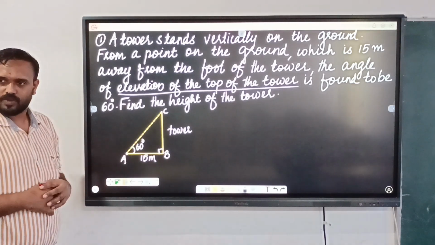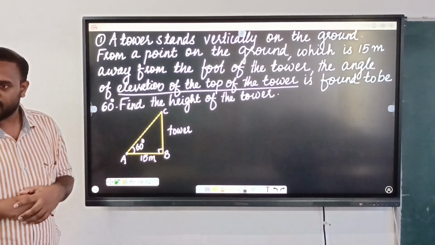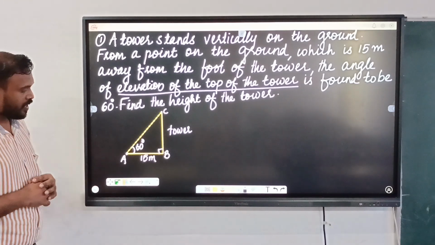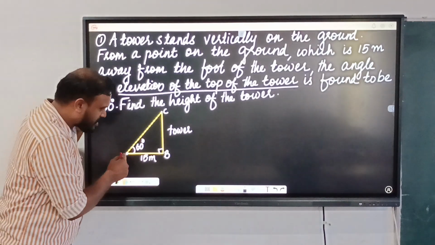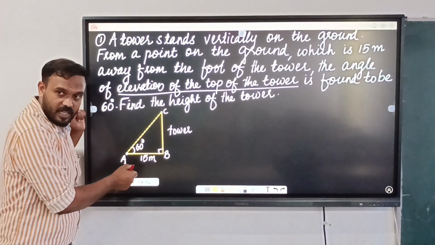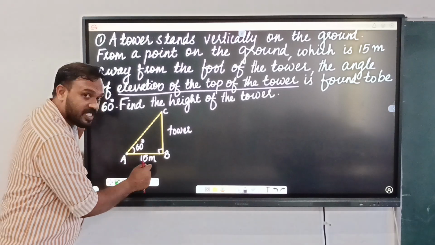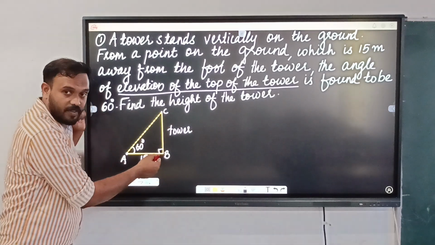Now, let me ask you one question. We have discussed different trigonometric ratios in the previous lesson. So, for this angle, what is the side AB? That will be the adjacent side, isn't it? Then what will be the side BC?